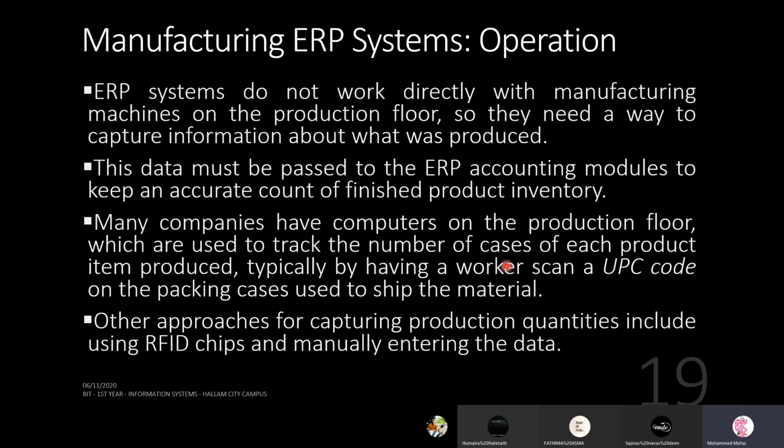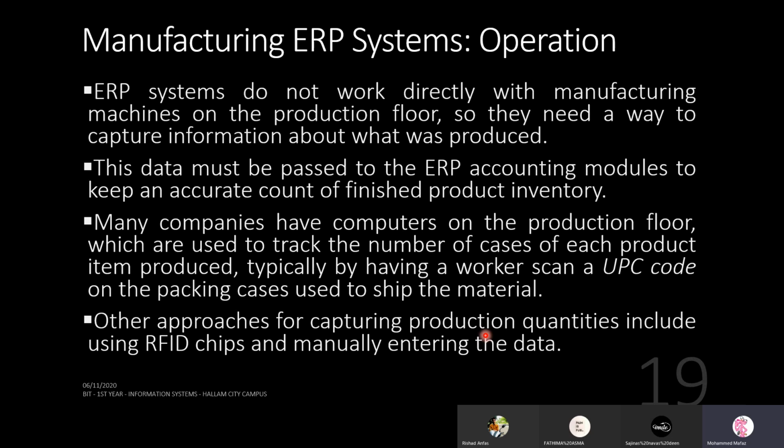Or if you don't have people to do that, you can have RFID chips. There will be RFID sensors when these materials are going through the belt, which you might have seen in large manufacturing companies. As they pass through a particular sensor, it automatically captures the number of items being produced. At the end of the day, you have the total quantity captured live, and even if somebody wants to see what is happening now, they can see the count dynamically changing.